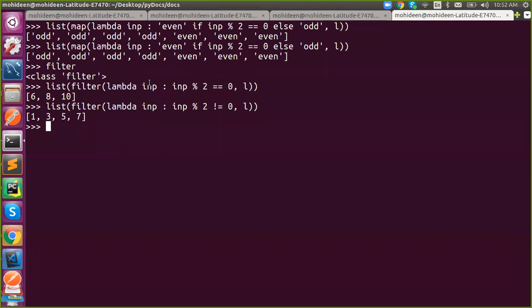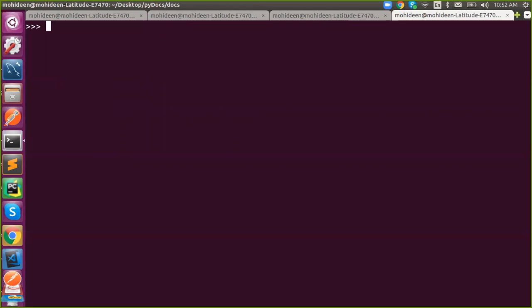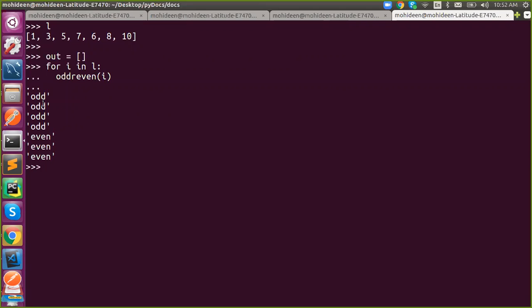What is map? So map will apply. I'll show you that. Just assume this is my list, and this is my output. I need to check each and every input whether it is odd or even. We created a function odd or even, right? First I need to iterate my list, for I in L, odd or even, where I'm supposed to pass my I. The function will return whether it is odd or even. You all know that. I want to place it in this output.